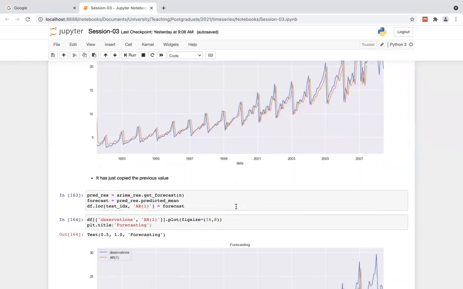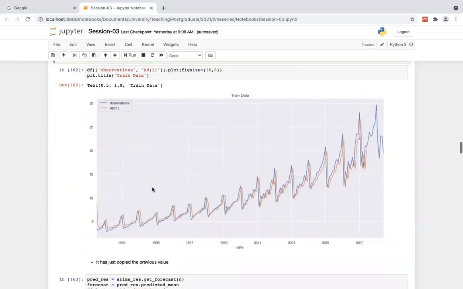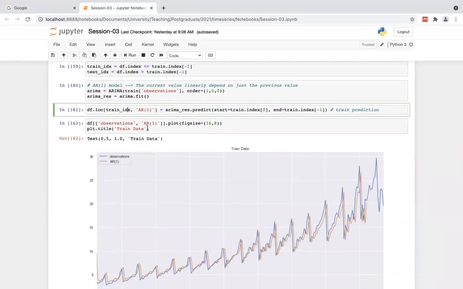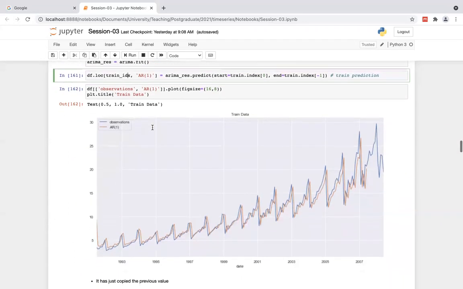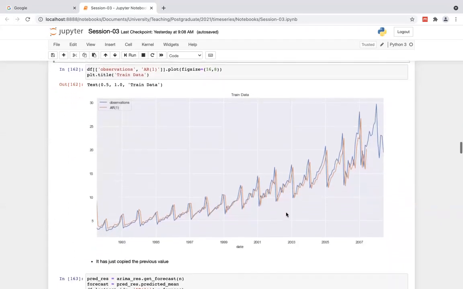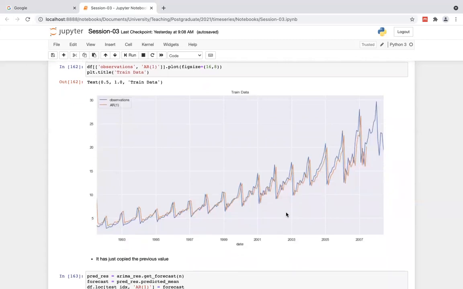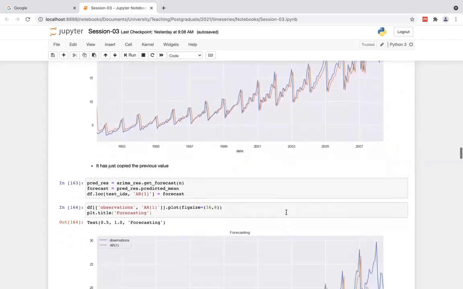As I mentioned in here, it has just copied the previous value. That's what happened with the AR1, which means autoregressive with order 1. It's just copying the previous value into the next value. That's the only thing that happened here, right?